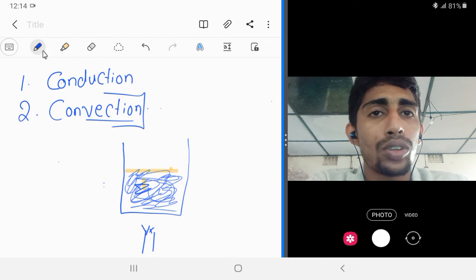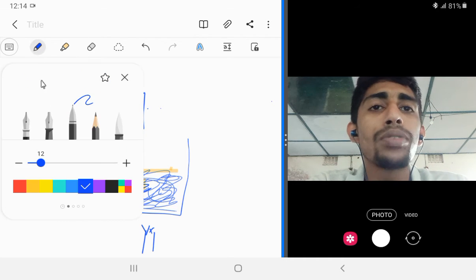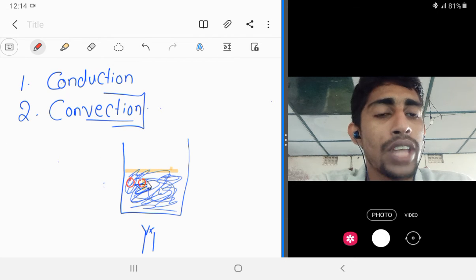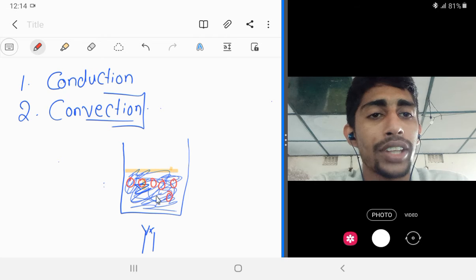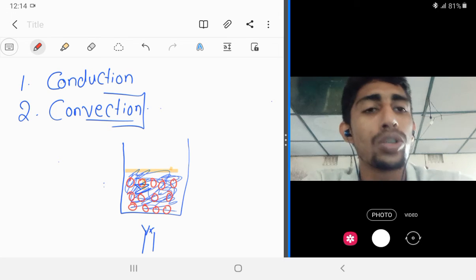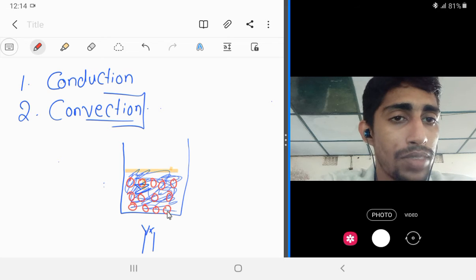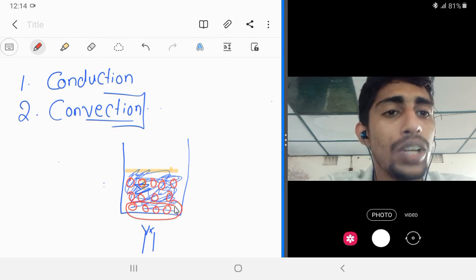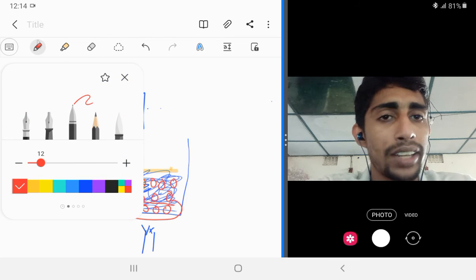In water also there are plenty of molecules, in liquid also. So these molecules will get the energy. The molecules in the bottom part will gain the energy.